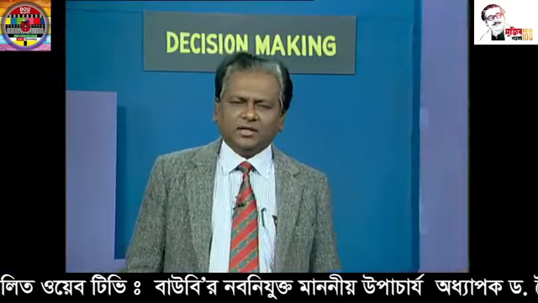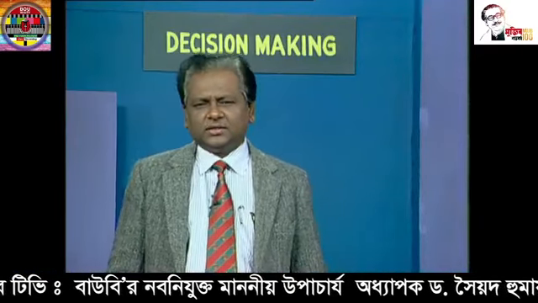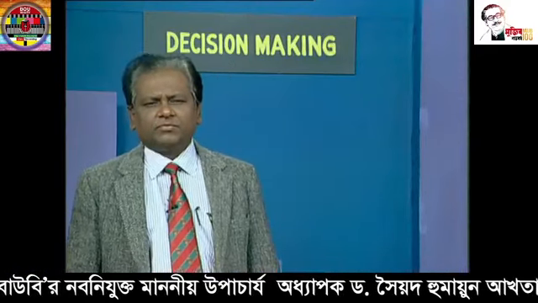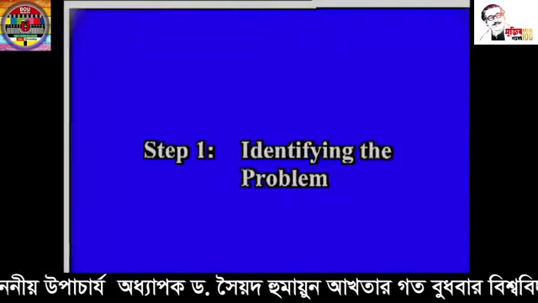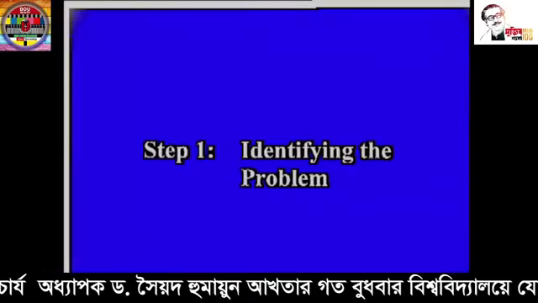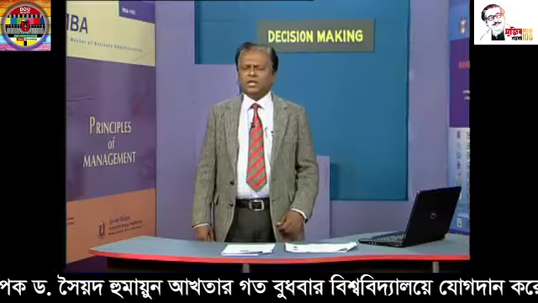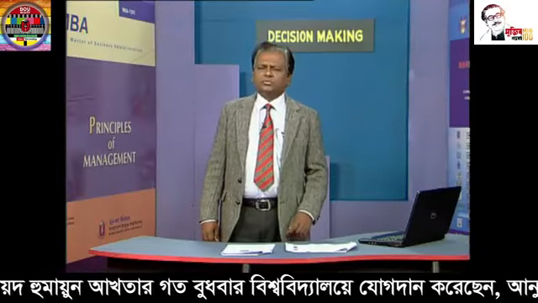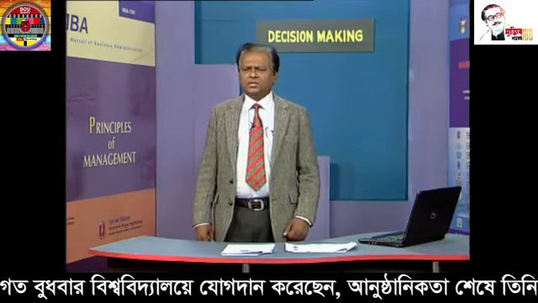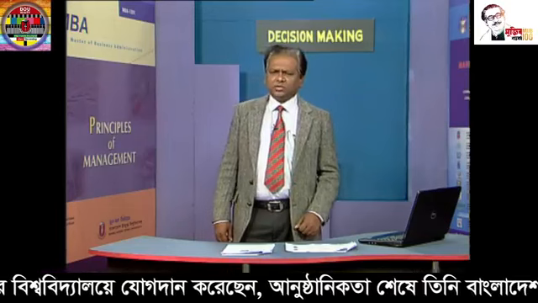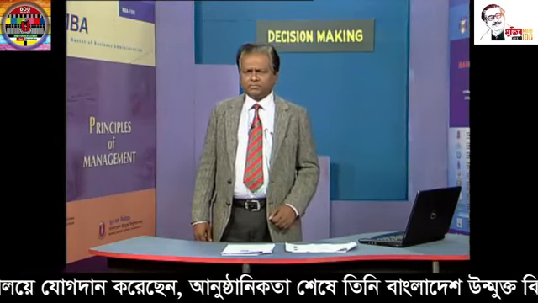So, dear listeners, now let us see each step of the decision making process in detail. The first step is identification of the problem. Now, we need to know what a problem is. A problem is the difference between the expected position and the actual position.